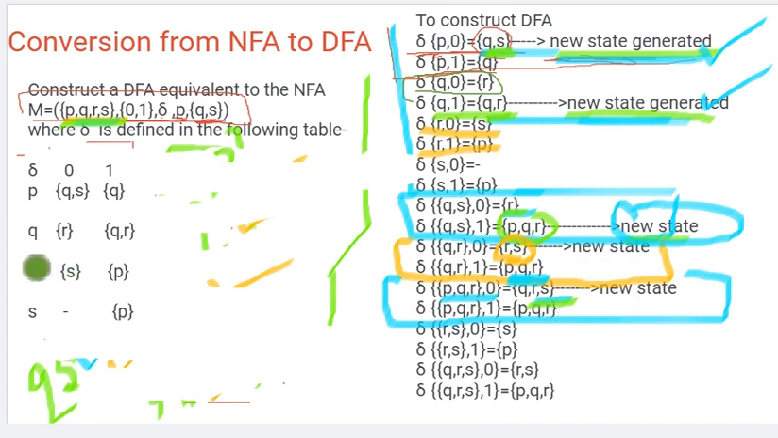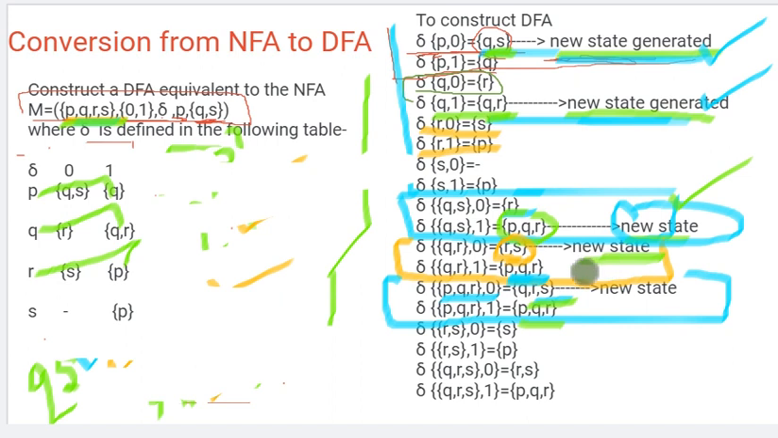Now next one is PQR with respect to 1. P with respect to 1 is Q, Q with respect to 1 is QR, R with respect to 1 is P. So in chronological order it is PQR. Already mentioned, no need to write it as a new state. Okay, now this new state is over.